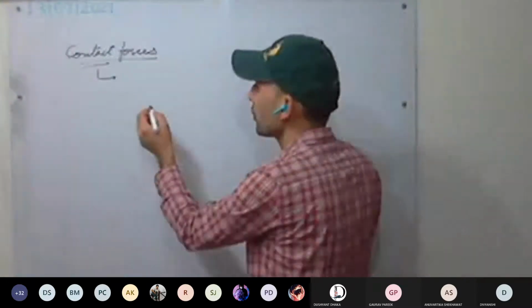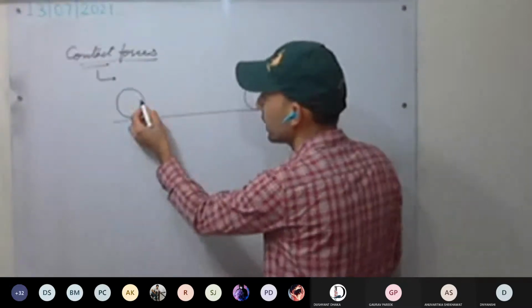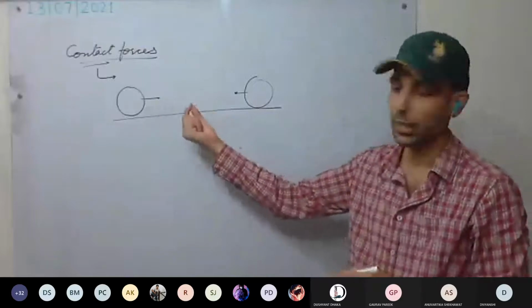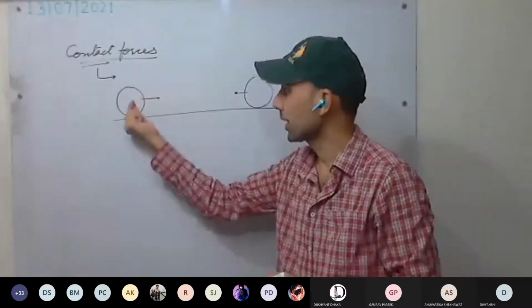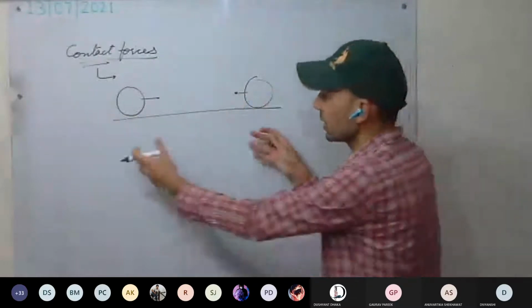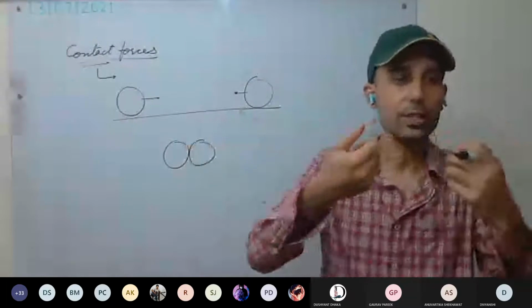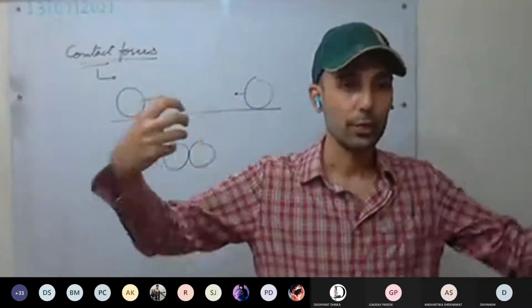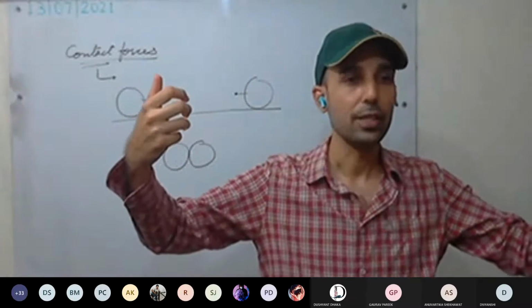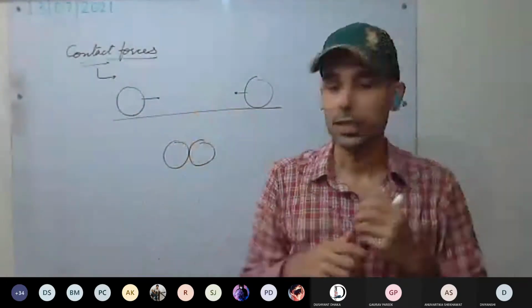See here, for example, we are having two balls. This ball is moving in this direction, and this ball is moving in this direction. They are moving towards each other, so there is some force acting on each body. And they collide. What will happen after collision? Two bodies moving towards each other collide and they start to move back. Yes or no? Two balls collide, they start to move back.